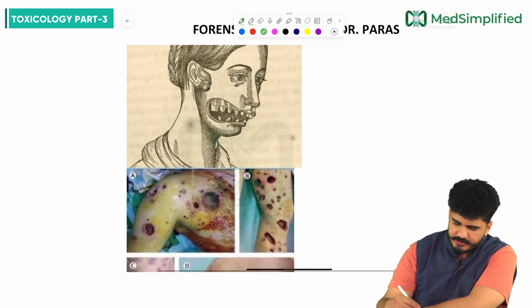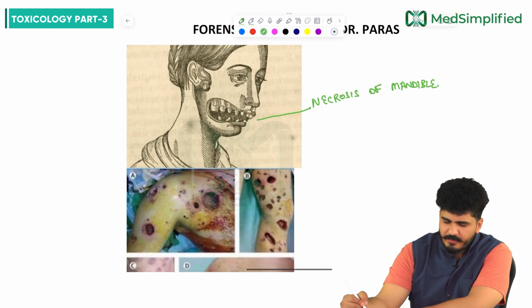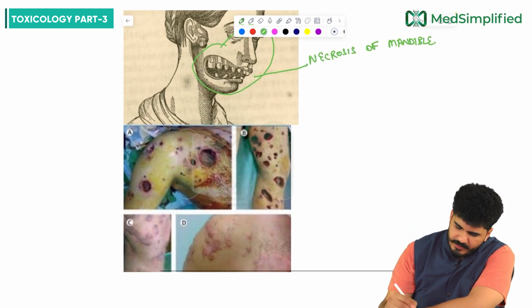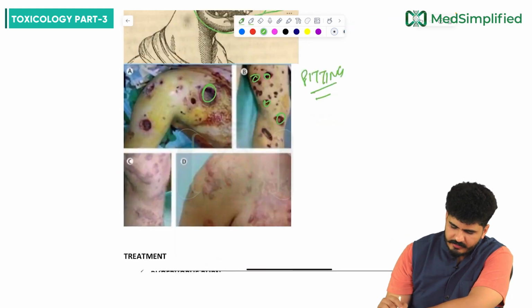This is phossy jaw. You can see there is necrosis of the mandible, and because of necrosis of the mandible, this will be the appearance. Plus, there will be holes, pitting. This is seen with the chronic one.